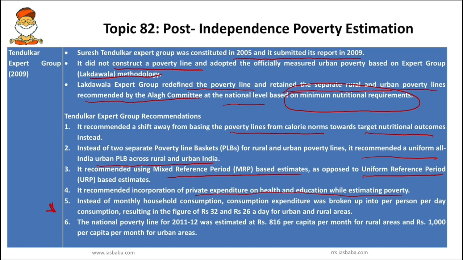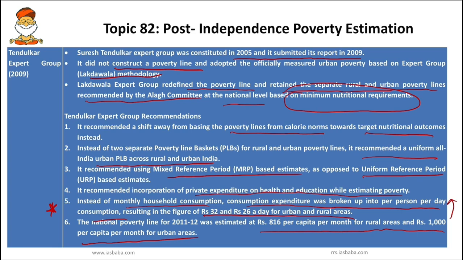And next, this is a very important point. The Tendulkar expert group recommended that instead of monthly household consumption, consumption expenditure was broken up into per person per day consumption, resulting in the figure of rupees 32 and rupees 26 a day for urban and rural areas. And finally, the national poverty line for 2011-12 was estimated at rupees 816 per capita per month for rural areas and rupees 1000 per capita per month for urban areas.